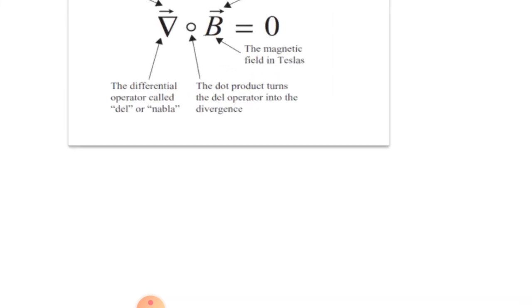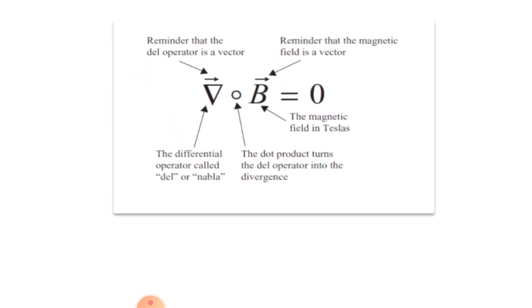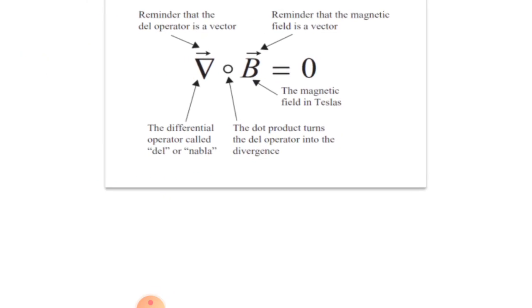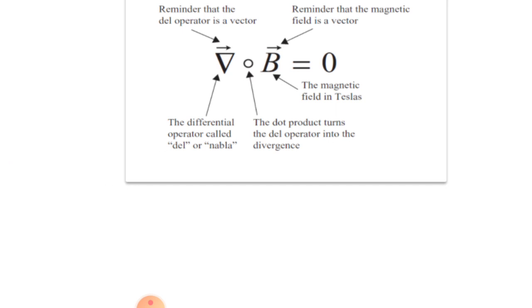Okay. So we can see the divergence of a magnetic field. It is very clear in this one: del dot B is equal to 0. So the divergence of B, where B is the magnetic field, which forms a closed loop and is measured in Tesla, always reduces to 0.